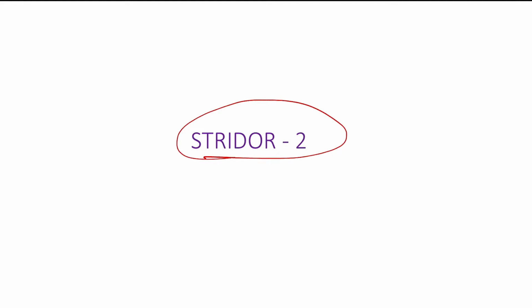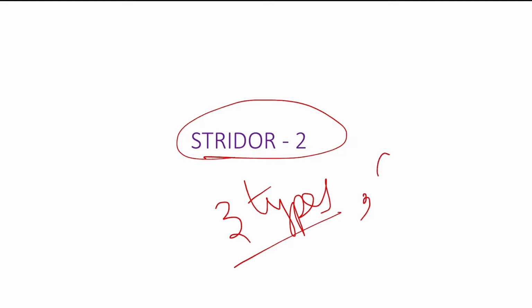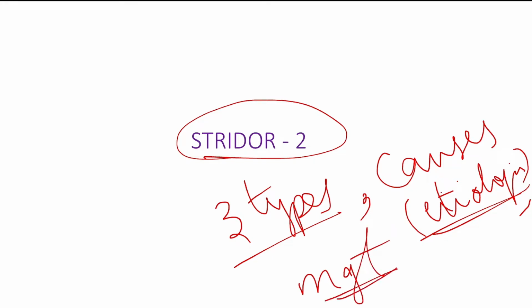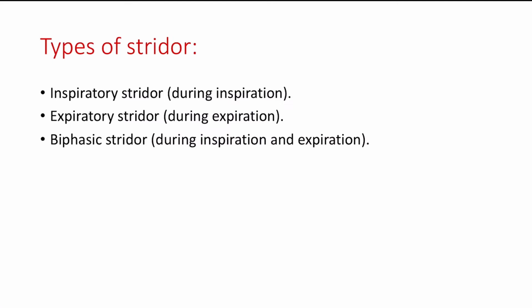So in this module we will learn about the types of stridor. There are actually 3 types of stridor. Then we will learn about the causes, the different etiologies that can cause stridor. And then regarding the management part, how will you investigate a case of stridor and how will you treat it? I have cut it short and made it concise so that it will be easy for you to understand. So let's start with this.